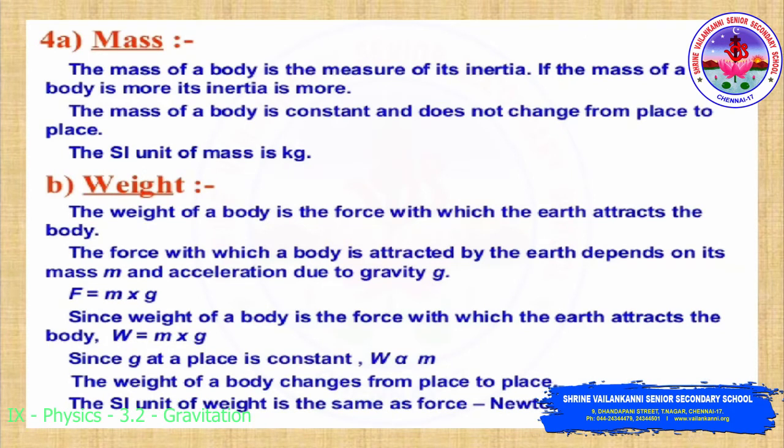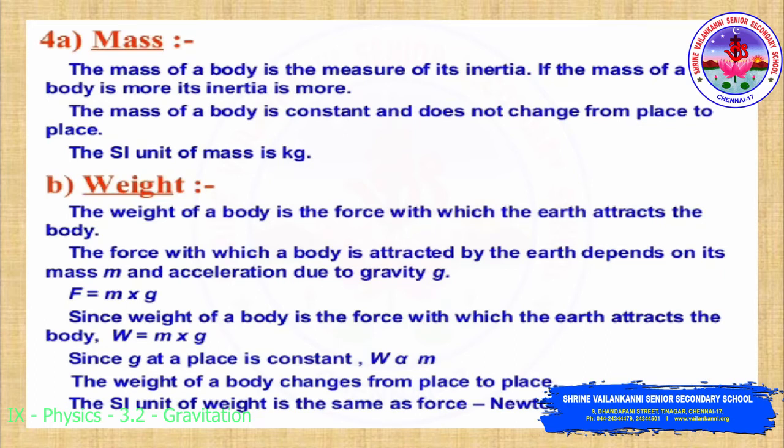What is the mass of a body? The mass of a body is the measure of inertia. We have learned in the previous chapters that the mass of an object is the measure of its inertia, and greater the mass, greater its inertia. It remains the same whether the object is on the earth, on the moon, or even in outer space. So the mass of an object is constant and does not change from place to place. The SI unit of mass is kilogram.